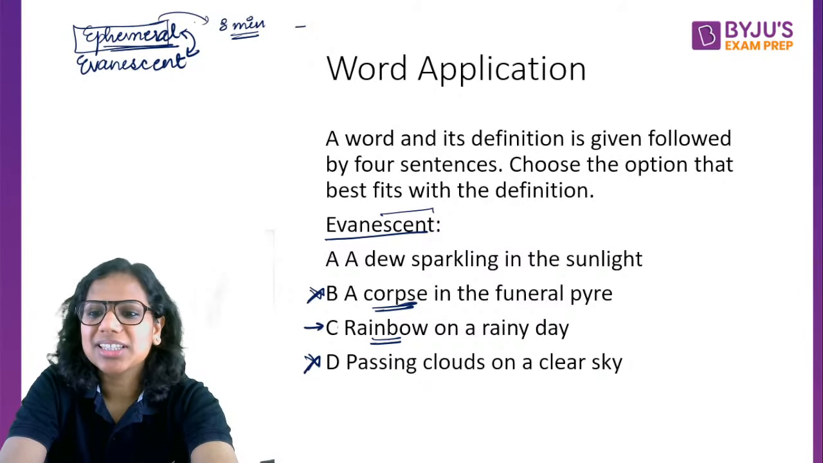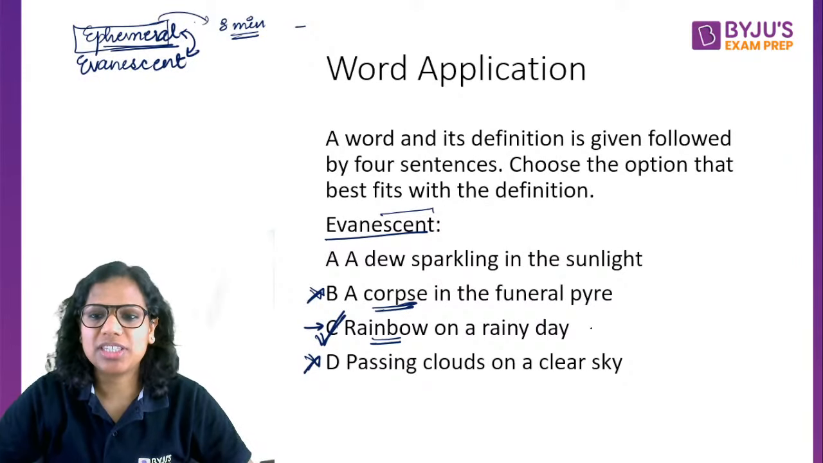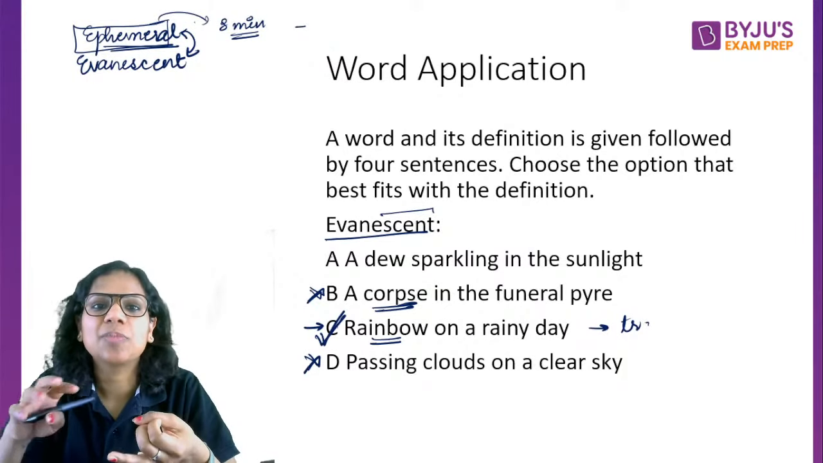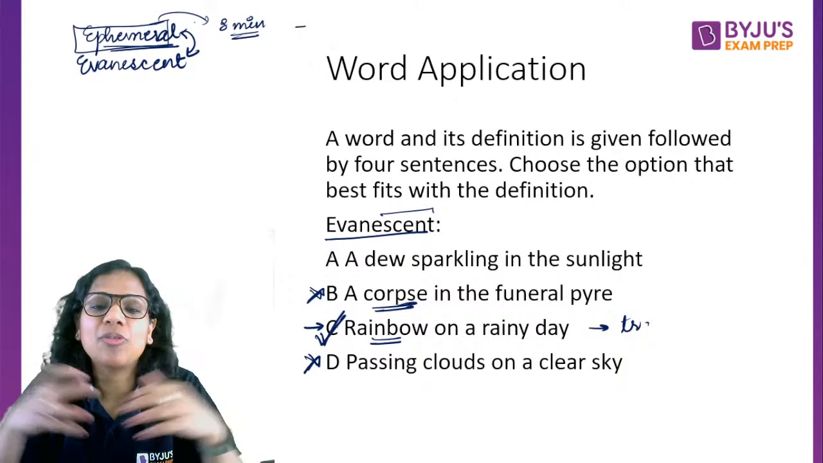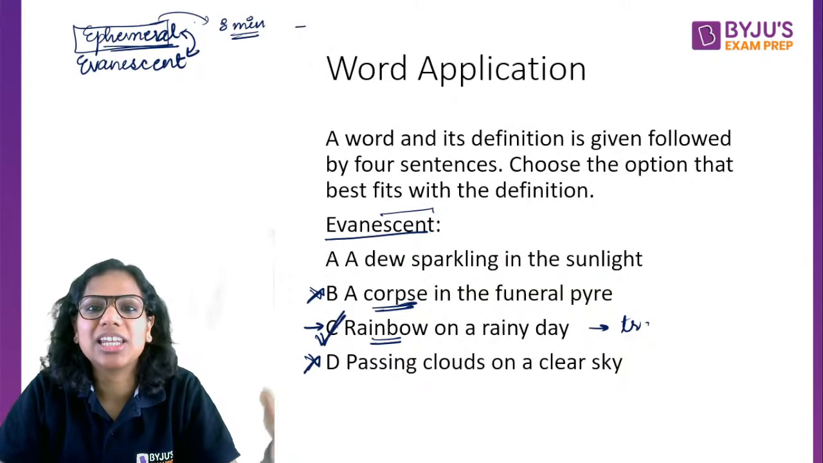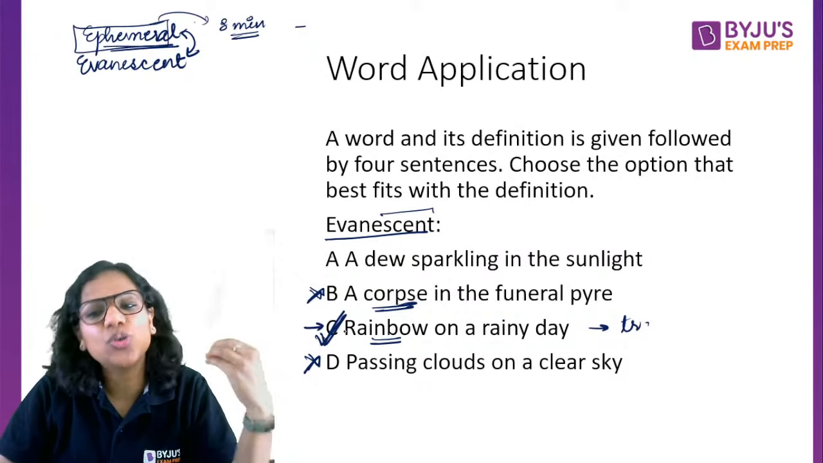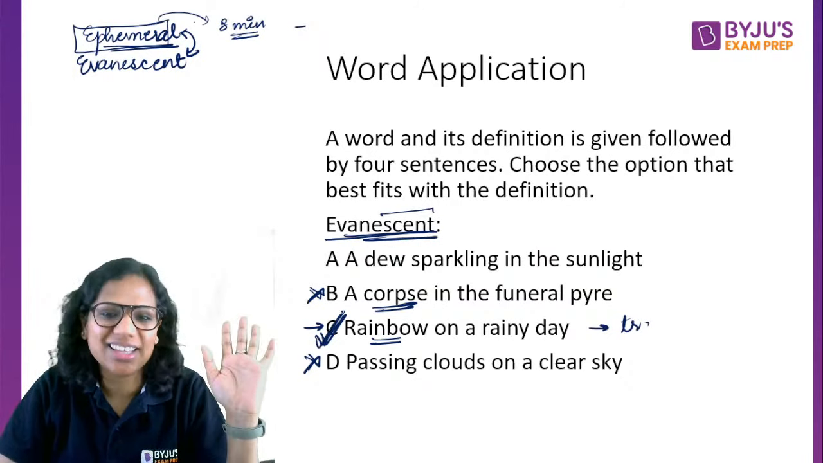Okay, so rainbow on a rainy day is a better answer choice here because it implies the transitoriness, the momentary nature of it, the fact that it's very short lived. Well, for how long this dew sparkling in the sunlight will stay, I don't know, right? But rainbow on a rainy day, I know this is by its very nature evanescent, it is short lived. That's why C is the answer here.